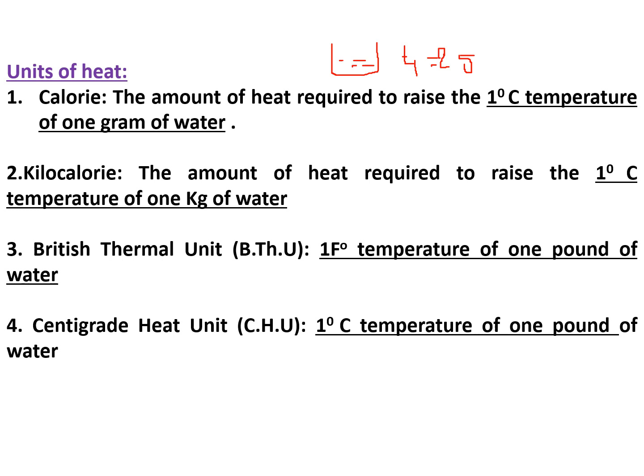Then it is called the British thermal unit. Next is the centigrade heat unit: 1 degree centigrade of temperature of 1 pound of water. They mixed the units, 1 degree centigrade and 1 pound of water. That is called the centigrade heat unit. These are the units for heat, but most often we use calories or kilocalories.